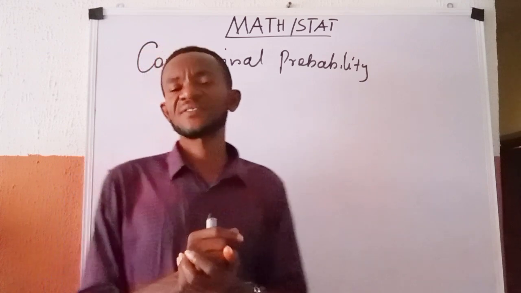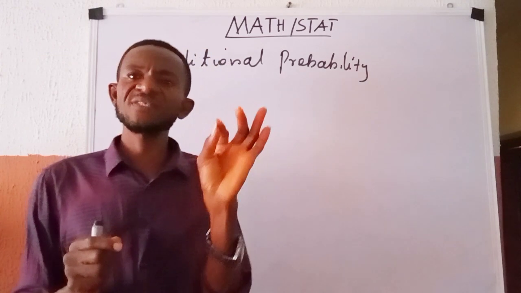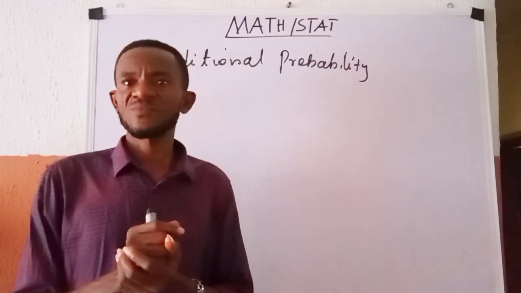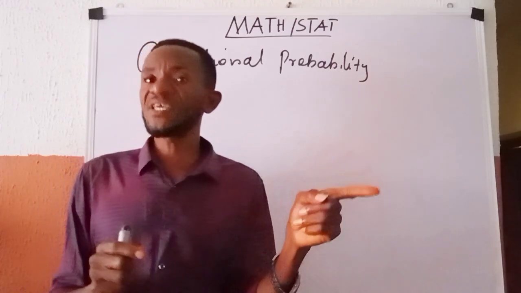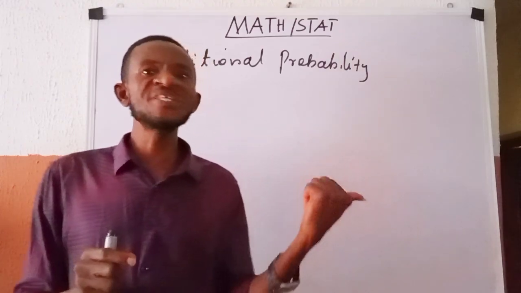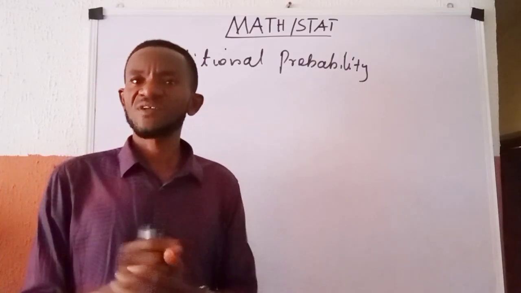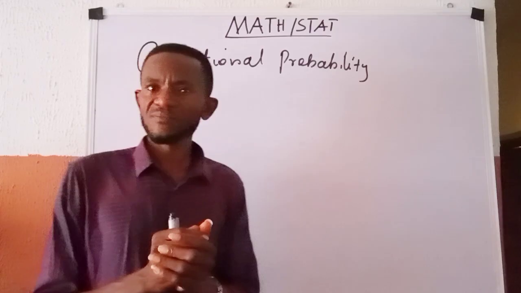For instance, consider the probability of event A occurring based on the information that event B, which is related to this event A, already had happened. That is what we call conditional probability.